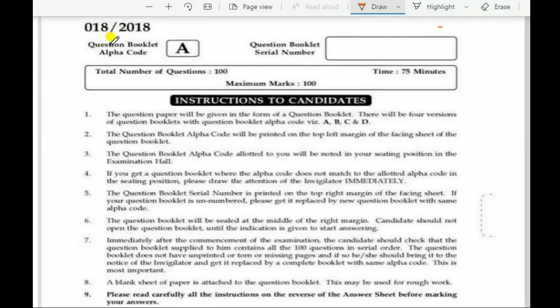This is a 2018 DME question paper, 018/2018 question booklet alpha code A. So we can discuss from the 40 question onwards.